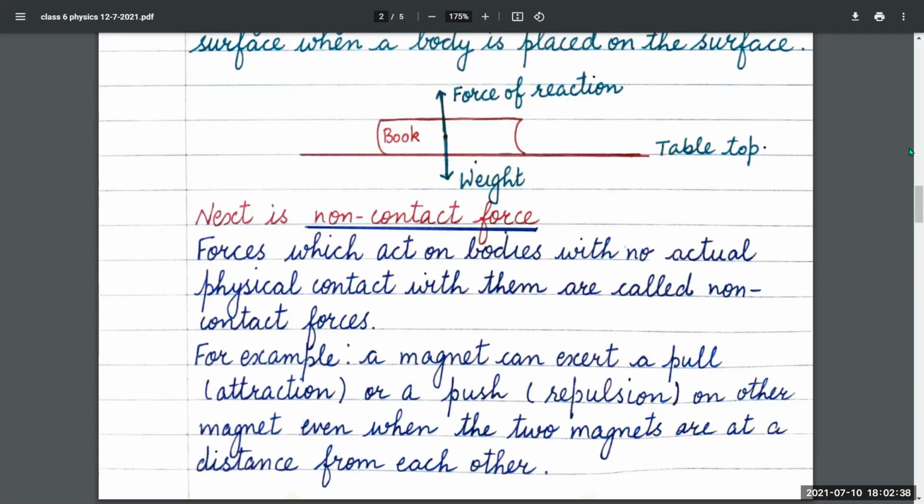A pull between the two magnets is called attraction, whereas a push between the two magnets is called repulsion. Gravitational force, electrostatic force, and magnetic force are all non-contact forces, or action at a distance forces.